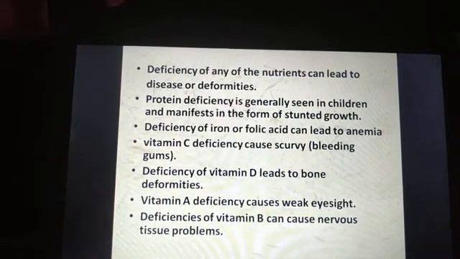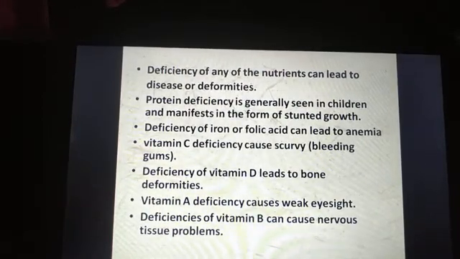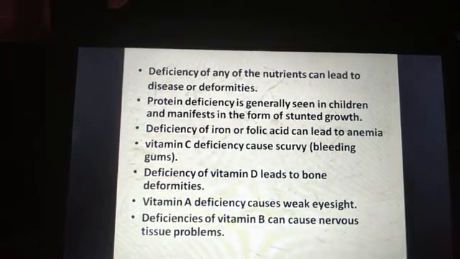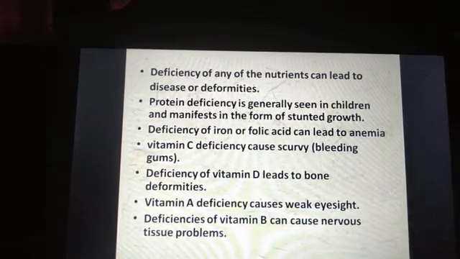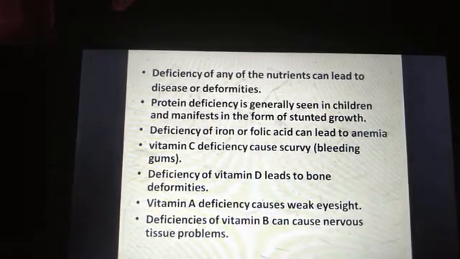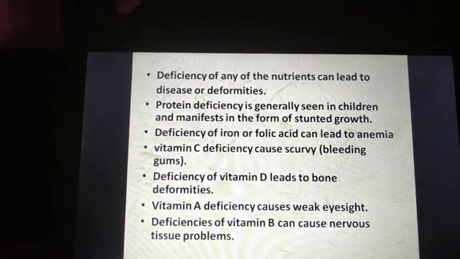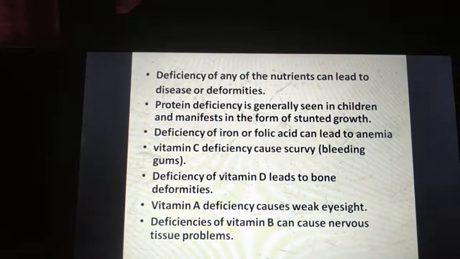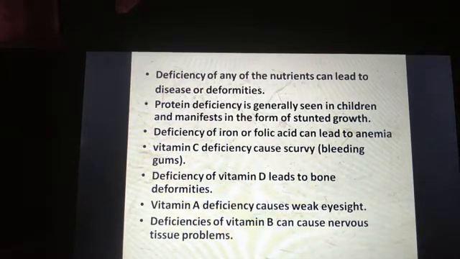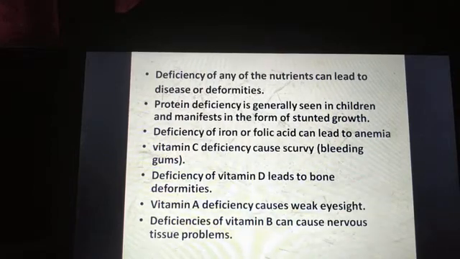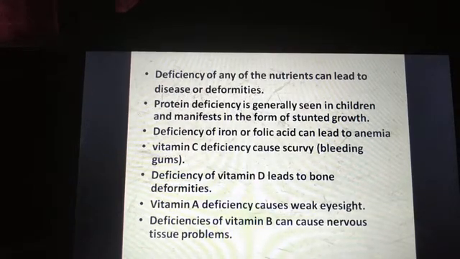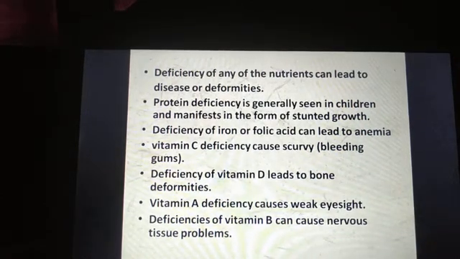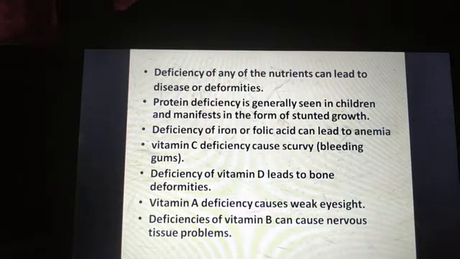Next, we have deficiency diseases. Deficiency of any nutrients in our diet may lead to diseases or deformities. For example, protein deficiency, which is generally seen in children, leads to stunted growth.